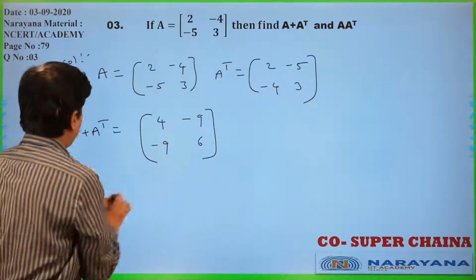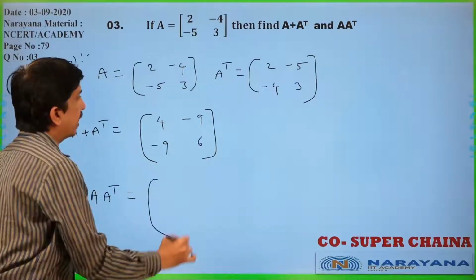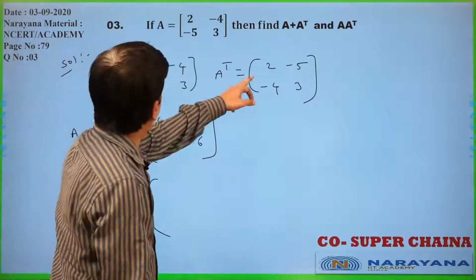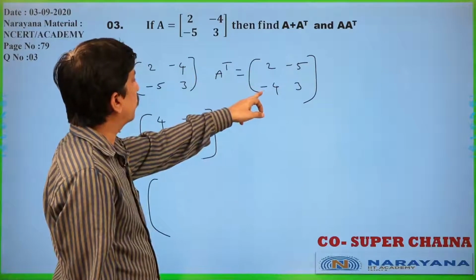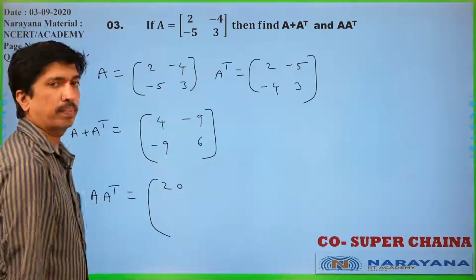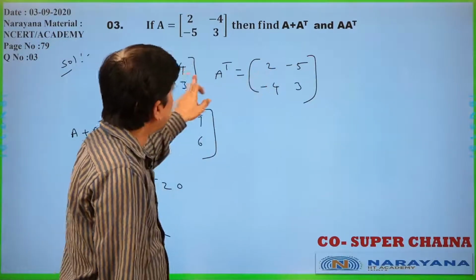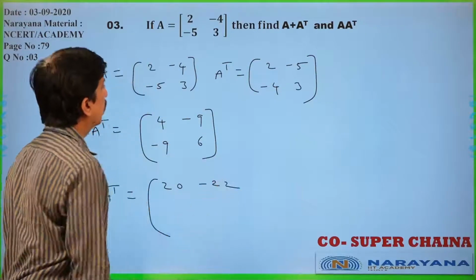Now, after that they are asking to find A into A transpose. First row, first column: 2 into 2, 4, plus minus 4 into minus 4, 16. 16 plus 4, that is 20. First row, second column: 2 into minus 5, minus 10, minus 12, minus 22 only.